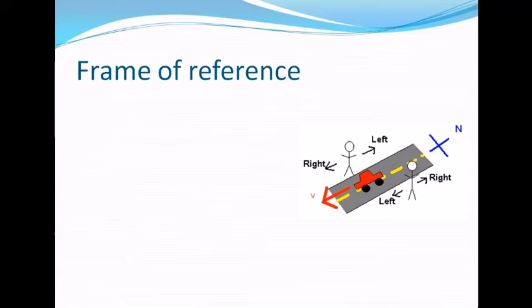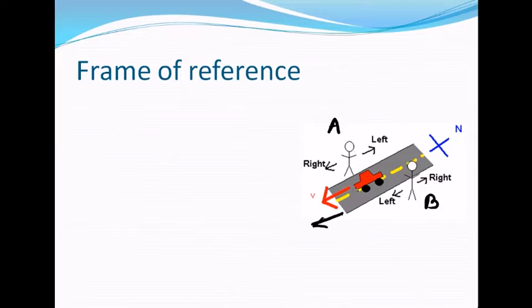For example, here you are seeing one person. Let us suppose this is A, and one person is standing on one side of the road, and opposite, across the road, person B is standing, and a red car is passing in this direction with a particular velocity v.